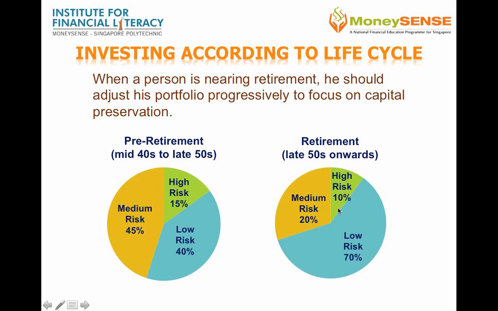Take note that these figures or these proportions are not set in stone, but will differ from person to person, as no two persons' personal circumstances are exactly the same. And even between different people, there are different risk abilities and risk appetites. So, know yourself and know what stage you're in order to decide the proportion of asset allocations.